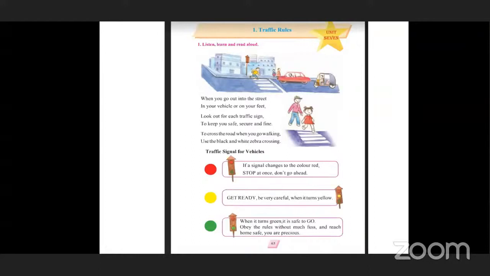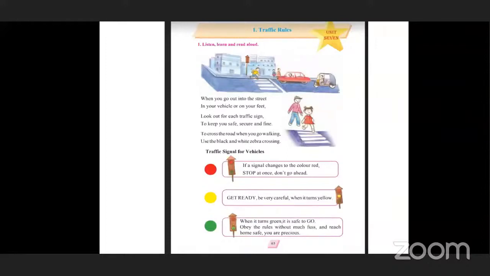Now, traffic signals for vehicles. Here there are signals given: red, yellow, and green. If the signal changes to the color red, that means all the vehicles have to stop at once and not go ahead. If the signal turns yellow, get ready. Be careful when it turns yellow. When it turns green, it is safe to go. Obey the rules without much fuss.